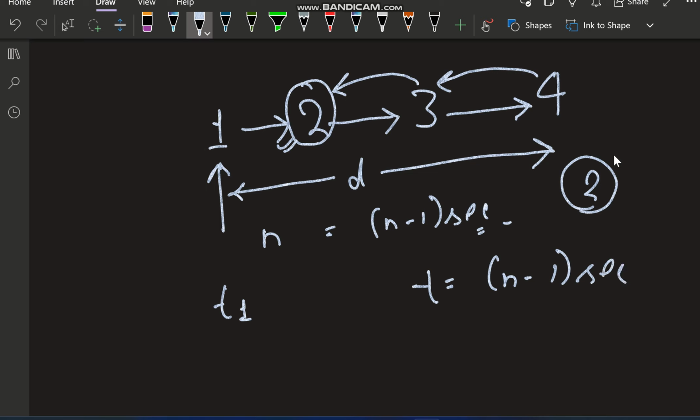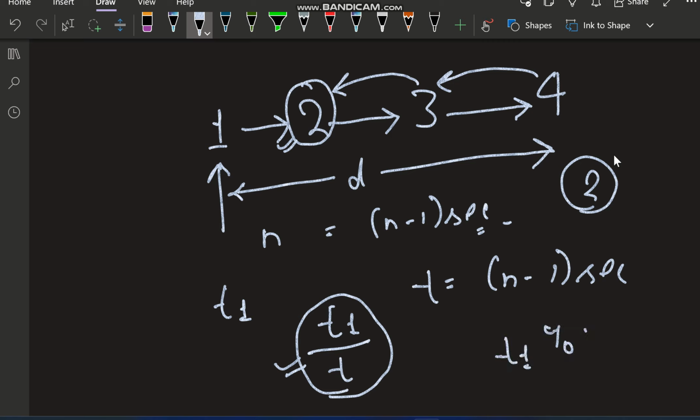So how many times can we completely cover this distance? If I divide this t1 by this t, then we can get the number of times we can completely cover this distance. And if it is not completely divisible by t, that means if t1 modulus t is not equal to 0, then if I do t1 modulus t, we can get the exact position where the pillow will be after time t seconds.